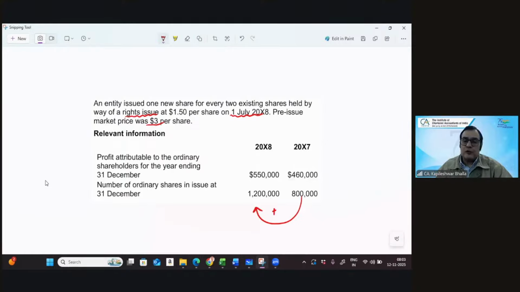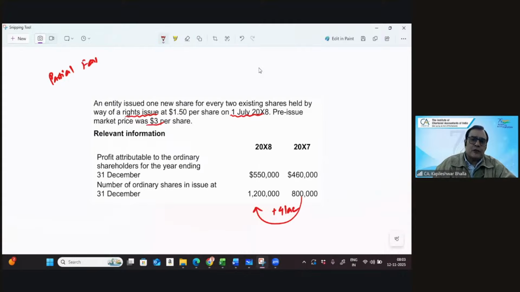So 1 for every 2 means a right issue of 4 lakh, 1 by 2 on 8 lakh, that makes a total of 12. Which situation is this? Is it a case of a complete favor or a partial favor? Situation number 2 or 3. Situation 2 was a bonus issue and this becomes a case of situation 3. Wonderful indeed. So this is a partial favor.